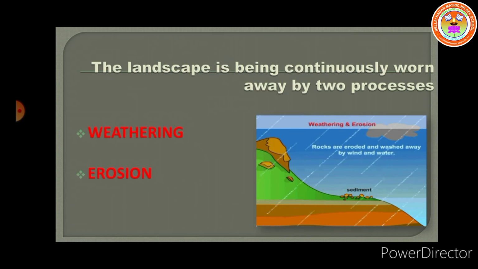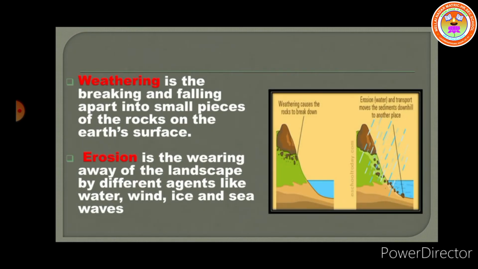Let us see weathering. Weathering is the breakdown of rocks at the earth's surface by the action of rainwater, extremes of temperature and biological activity. Weathering is the disintegration of rock into small fragments, that is small pieces.